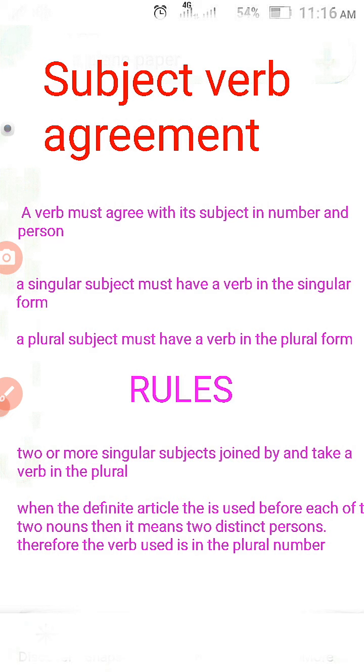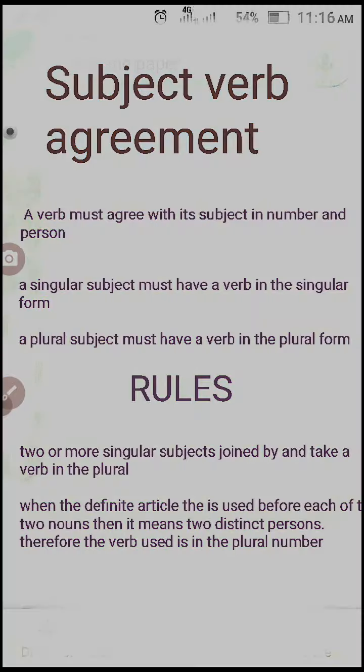I will give you an example now: the man and the woman. Here man and woman are nouns. Before both of the nouns, the is used. It means if the is used before both nouns, then they are distinct persons. They are not the same person. They are telling that in that situation we have to use the plural number.